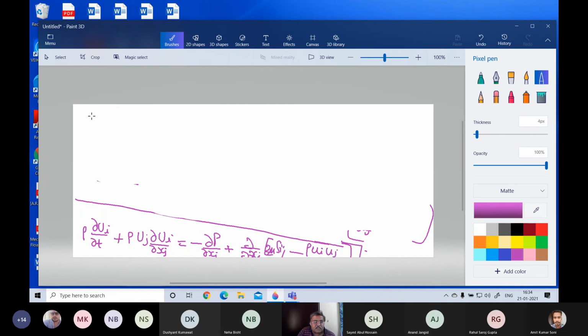This is known as the RANS equation. What does it mean? It means Reynolds averaged Navier-Stokes equation.